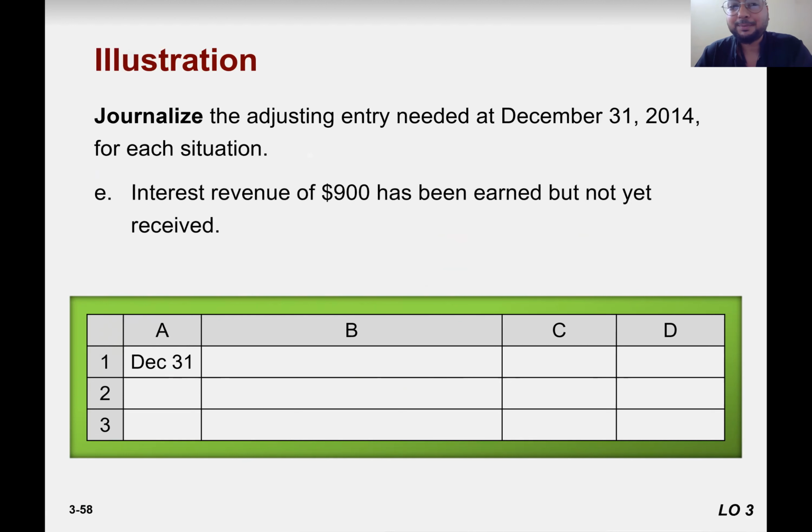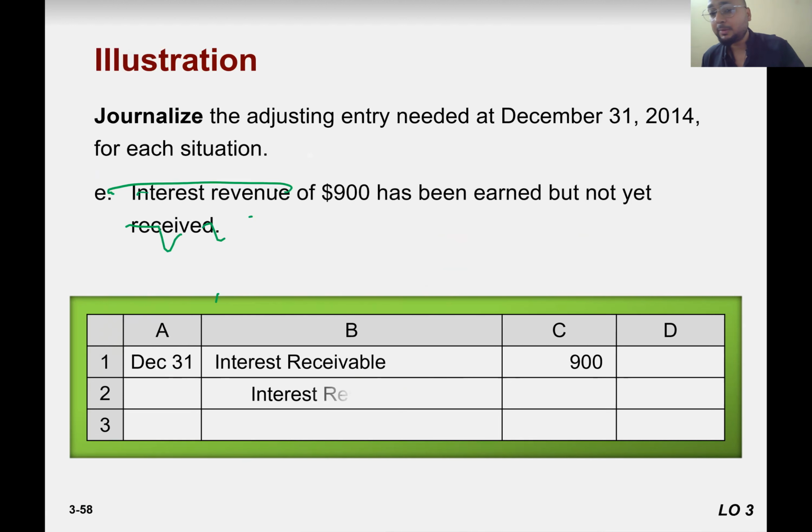Now answer this question. Interest revenue of 900 has been earned but not yet received. Now you need to pay very close attention to the words. So they said interest revenue. These are not the expenses. It means they are receiving interest. These are their revenues. So they have earned the revenue, yes, but did they receive the cash? Can they record it as a cash increase? No. Then what they recorded as? Interest receivable to interest revenue.